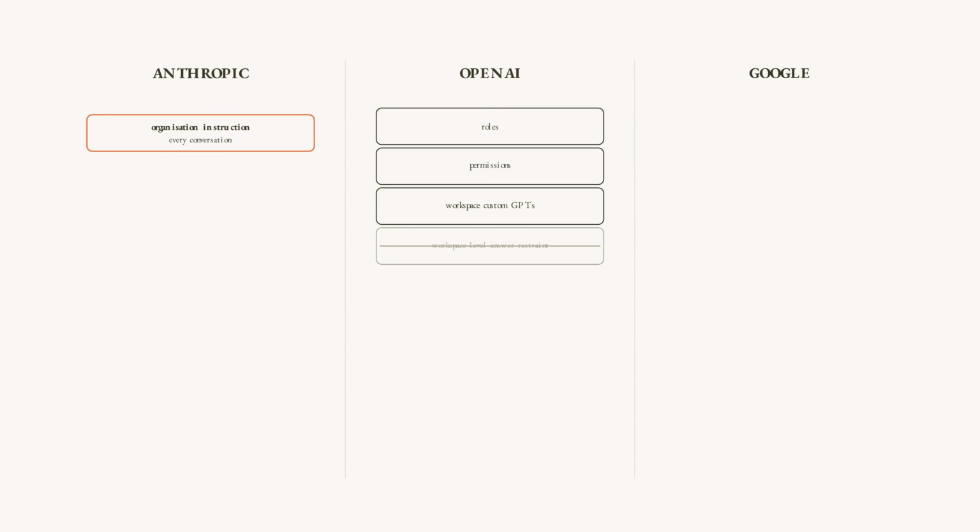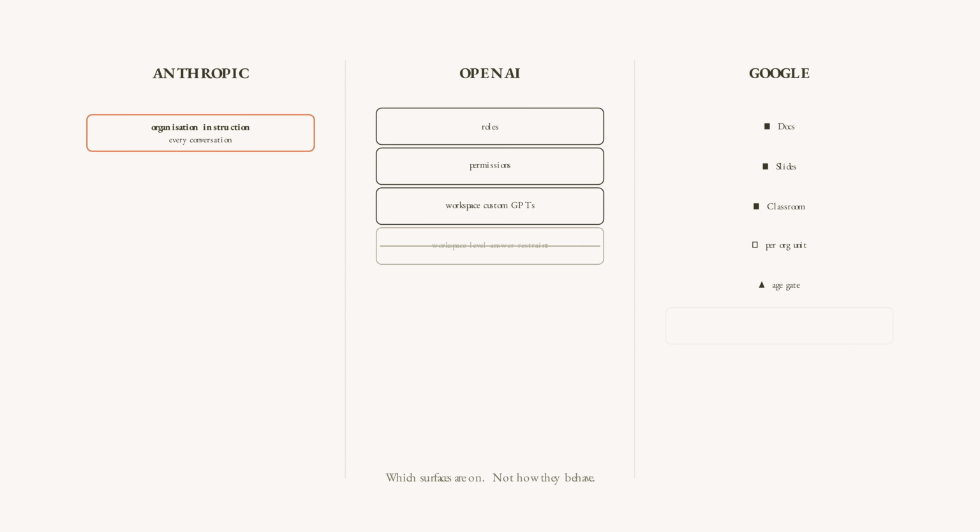Before we ask who used it, be fair about who has it. 3 vendors, 3 different amounts of lever. Anthropic ships the instruction field we just read. OpenAI's Enterprise and Edu give you roles, permissions, and custom GPTs you can push across a workspace, but no workspace-level setting that restrains how answers come out. You build that by hand inside one GPT.